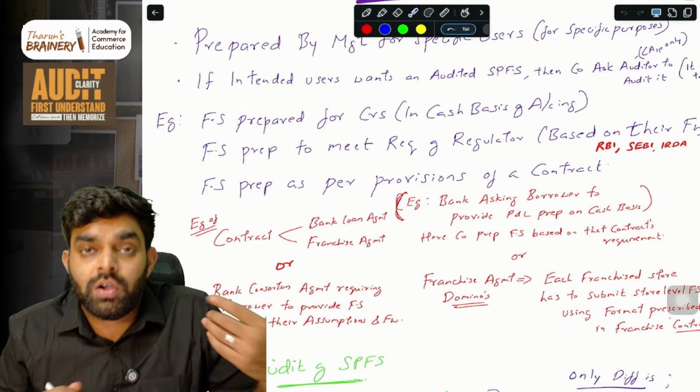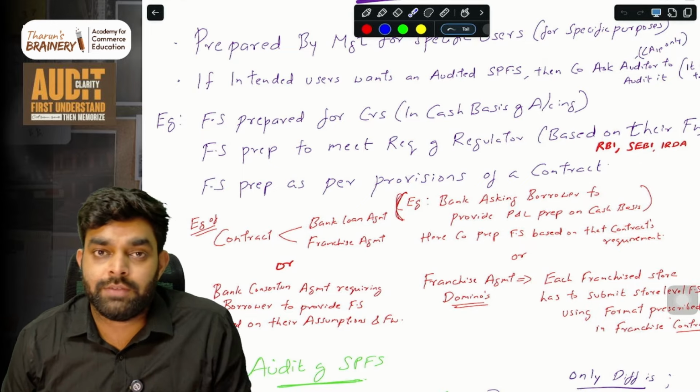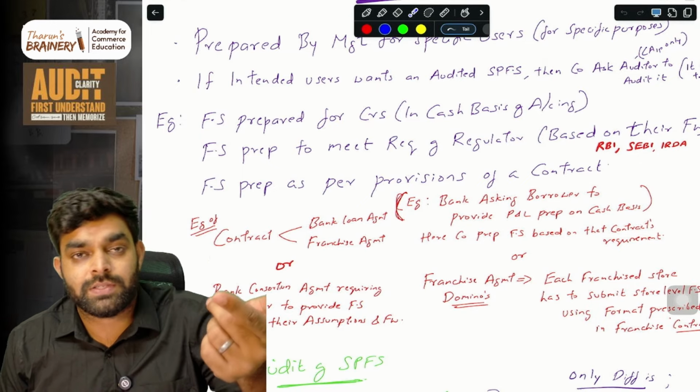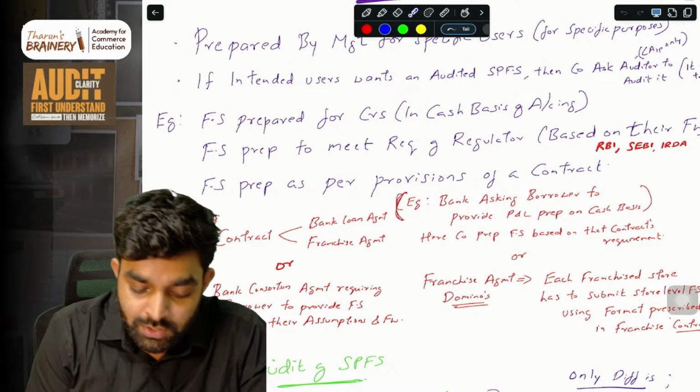The creditor will say that. So the entire format of the accounting and the financial statement changes, and the special purpose financial reporting framework comes in. So that is one example.